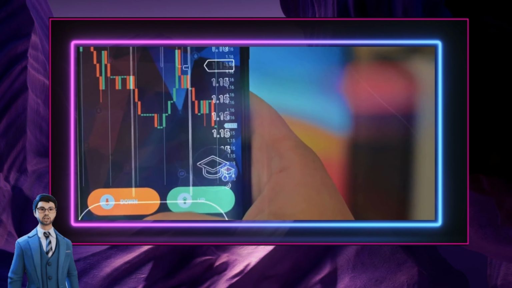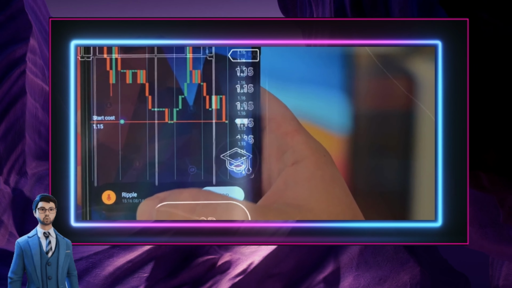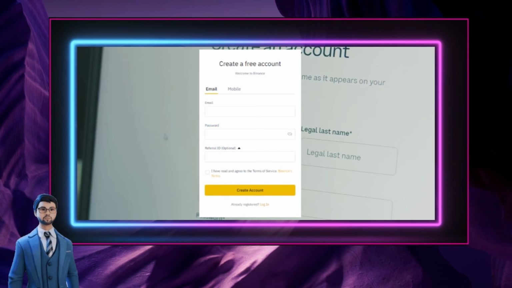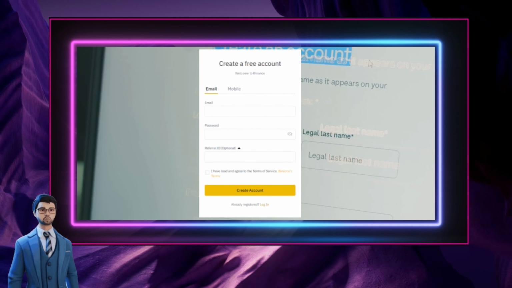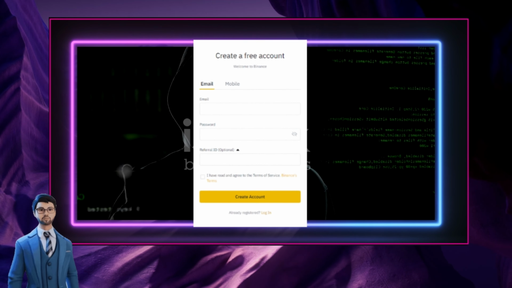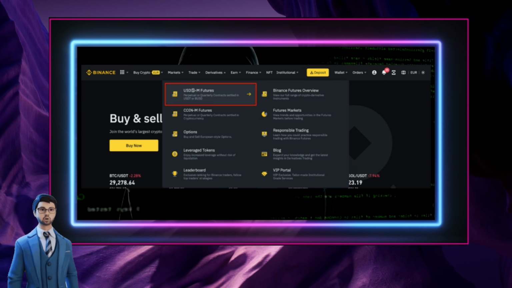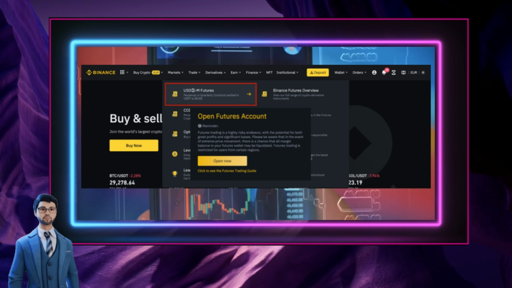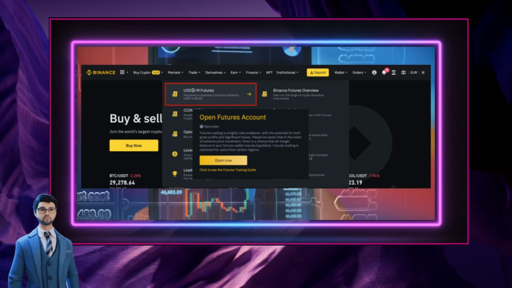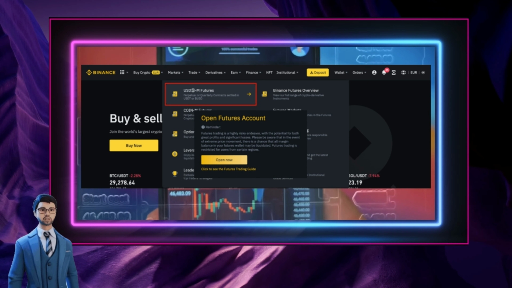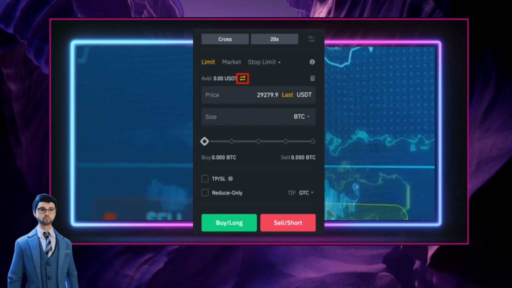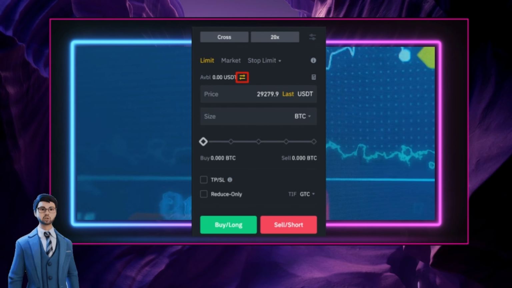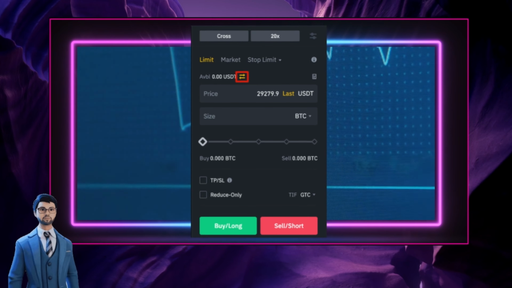I hope you're ready to jump into the world of Binance futures trading. Here's a step-by-step guide. First, create a Binance account. Head over to the Binance website and create an account. You'll need to complete a verification process to start trading. Next, enable futures trading. Once your account is verified, navigate to the futures trading section and enable it. Then, transfer funds. You'll need to transfer funds from your spot wallet to your futures wallet to start trading.